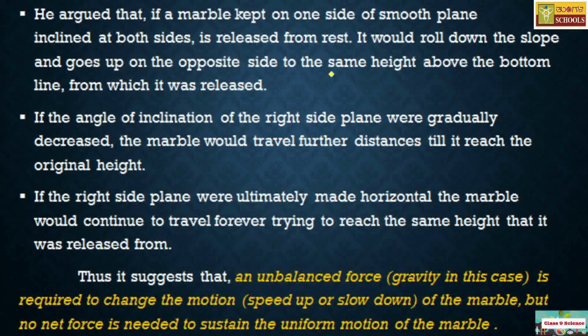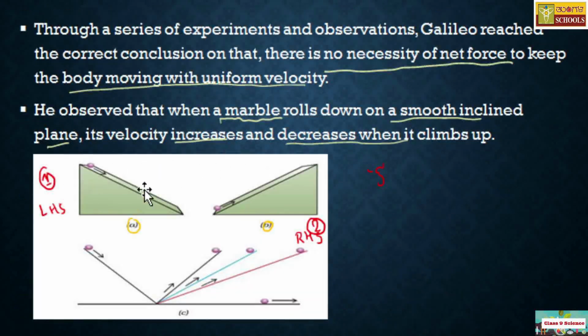This is an important observation made by Galileo when you bring these two inclined planes close together. What happens when you drop the ball? Better if I draw, that will be helpful. This is the surface, this is the first inclined plane and this is the second inclined plane.